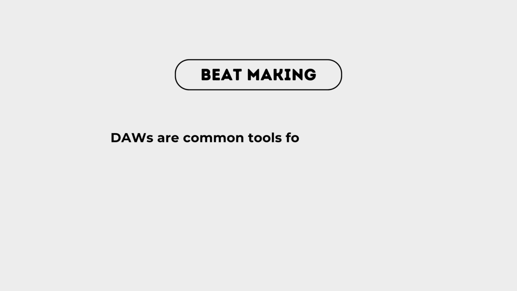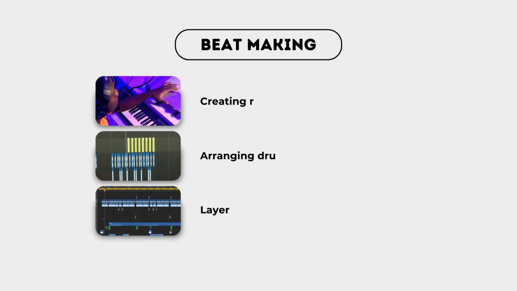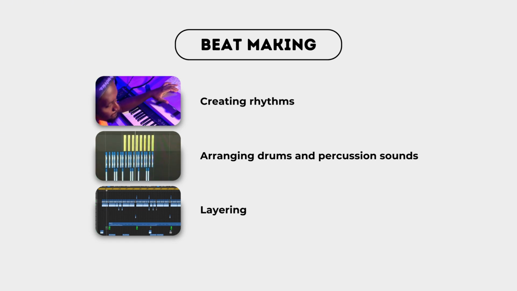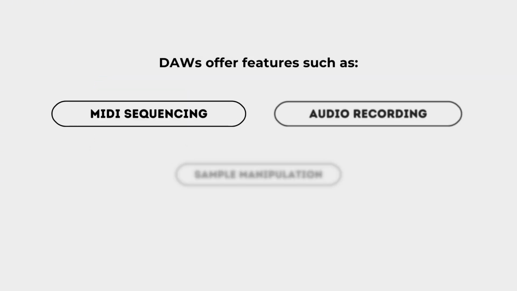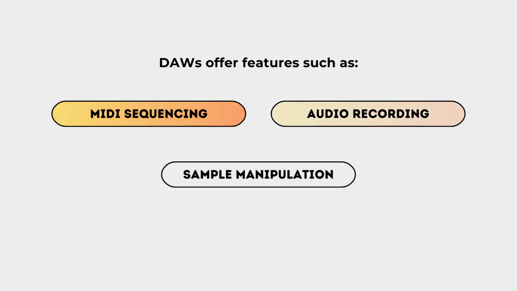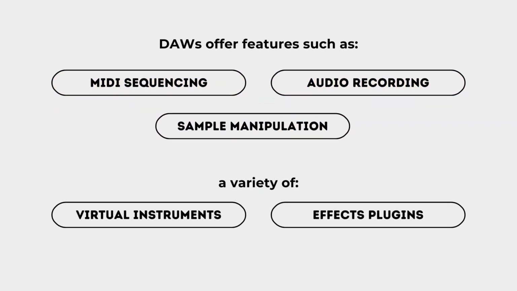For beat making, DAWs are common tools for making beats. Beat making is about creating rhythms, arranging drum sounds, and layering various elements to produce instrumental tracks. DAWs offer features such as MIDI sequencer, audio recording, sample manipulation, and a variety of virtual instruments and effects plugins. These features are key for your beat making process.